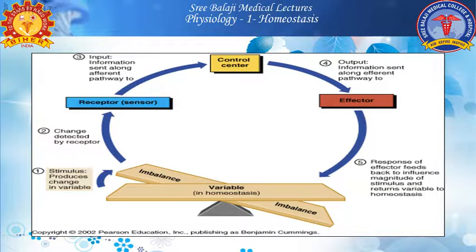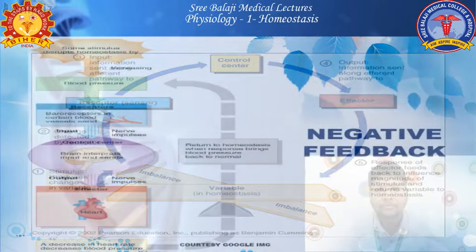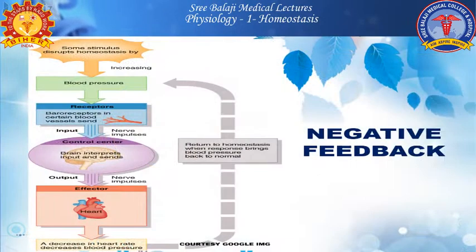From the control center, signals go to the output, that is the effector organ, along the efferent pathway. The effector shows a response, and this effector feedback influences the magnitude of the stimulus and returns the variable to normal, thereby maintaining homeostatic balance.